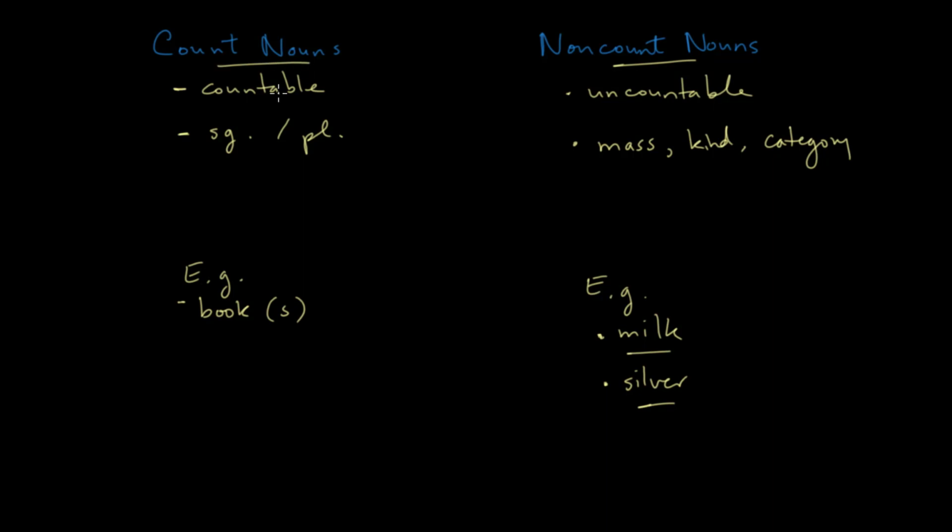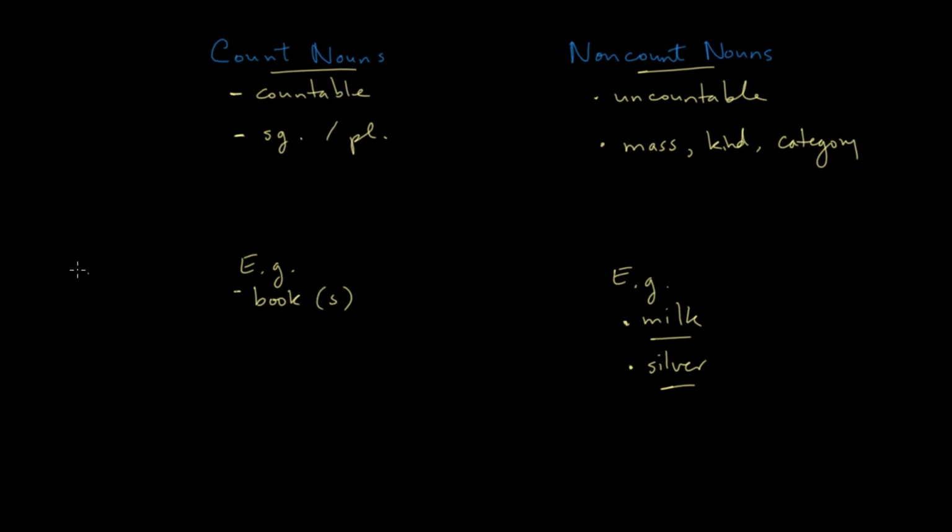But that does not mean that abstract nouns, as opposed to concrete nouns, are all non-count. And let's see if we can make this distinction a little clearer. So far, we've given examples of concrete nouns, right? Book, milk, silver. These are concrete things that you can see. Another example would be something like door. 1 door, 2 doors, and so on. But we can also add the category of abstract nouns, and these can go in either category here.